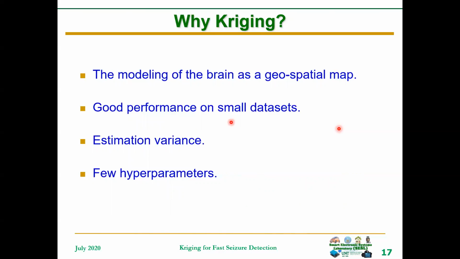Kriging has been used in this case because the brain can be modeled as a spatial map on which spatial data processing methods can be applied. Kriging also has good performance on relatively small data sets. It comes with an estimation variance that tells us how good we are doing with the prediction, and it uses few hyperparameters to achieve very high accuracy.